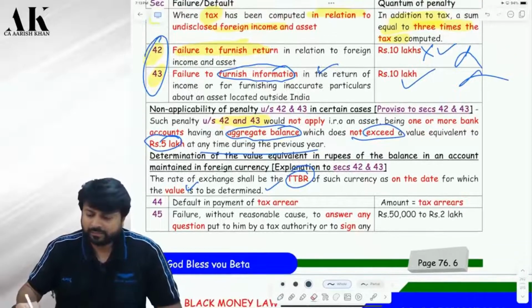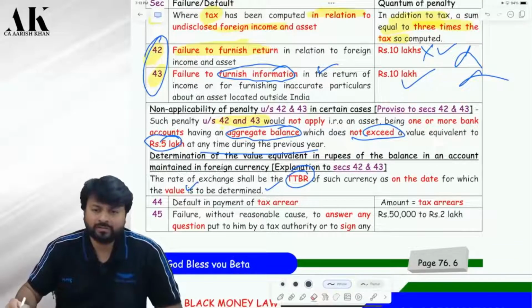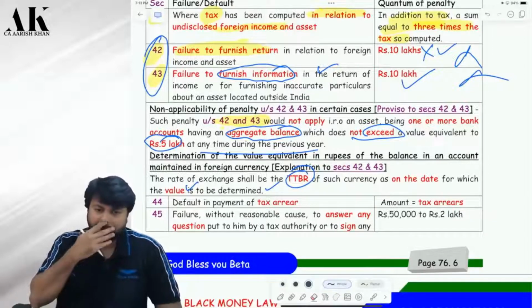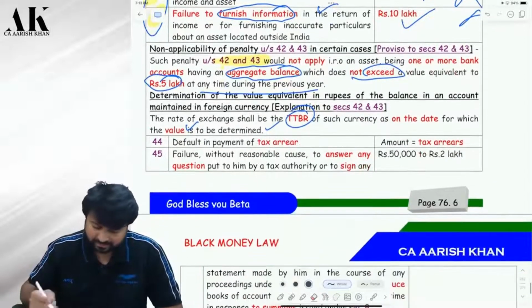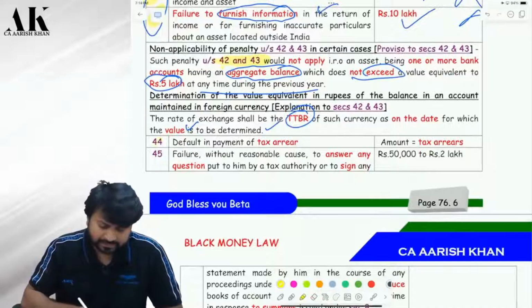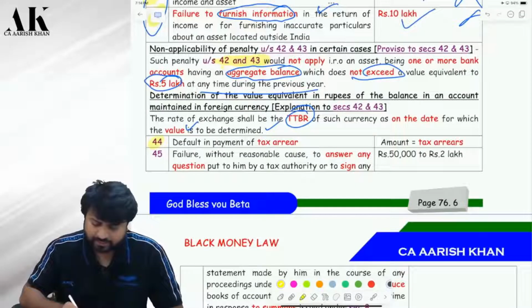Now, this 10 lakh rupees penalty will not be imposed if you have a foreign bank account and the aggregate balance does not exceed how much? 5 lakh at any time during the previous year. Next. Section 44. What is this penalty? Default in payment of tax arrear.